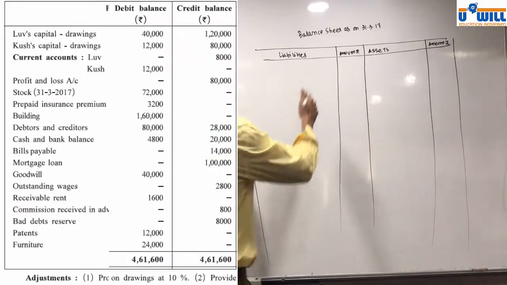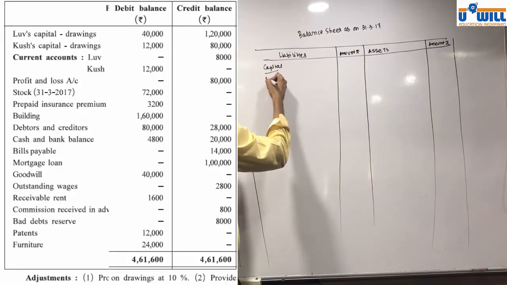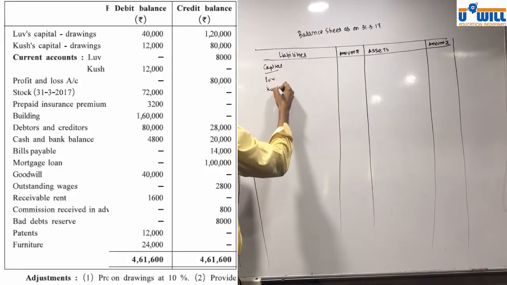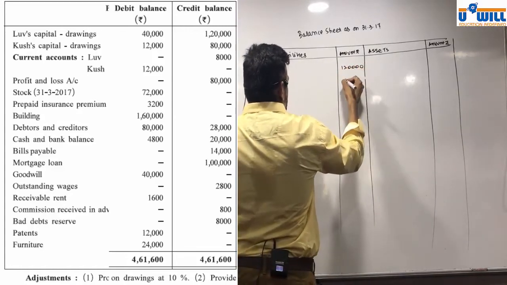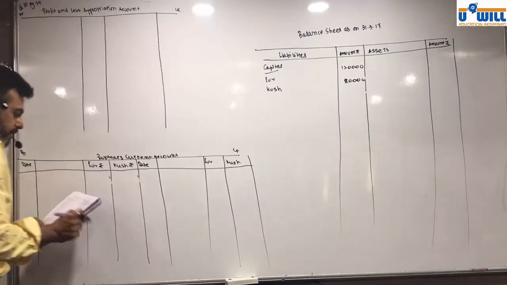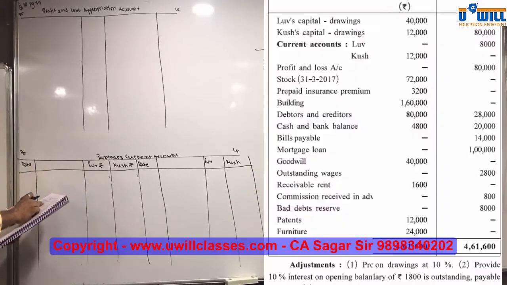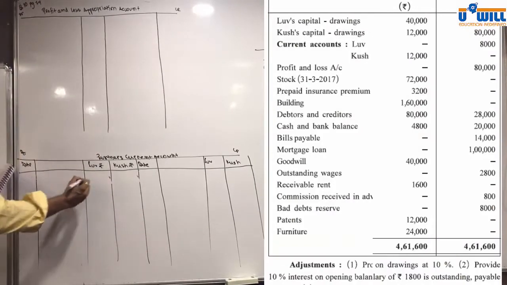Capital, 1,20,000 and 80,000. Current account debit balance is 12,000 for Kush.